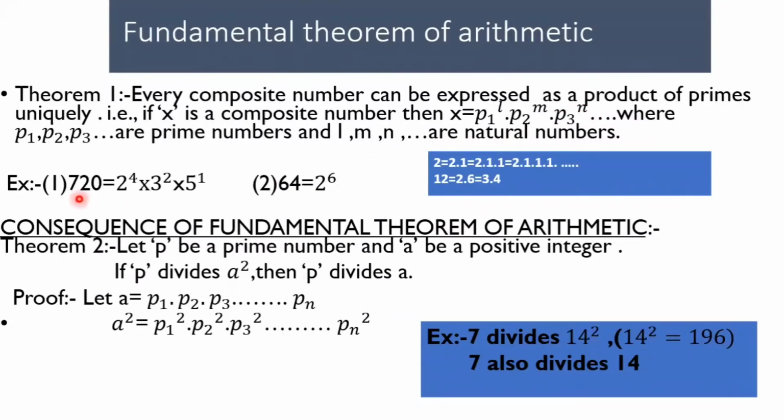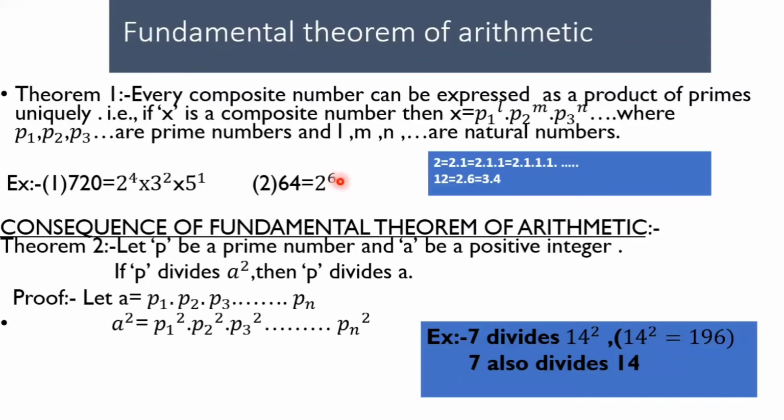In this example, 720 is a composite number. After writing it as the product of primes uniquely, the bases 2, 3, 5 are prime numbers. The exponents 4, 2, 1 are natural numbers. In this one also, 64 is written as 2 power 6. Base is a prime number, exponent is a natural number.